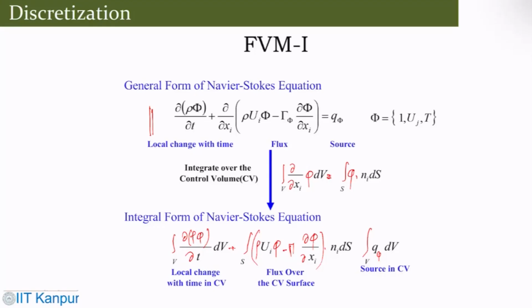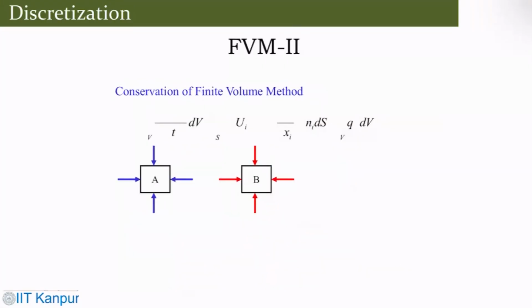So now what you can do is that this is how you get this system, and then finally that equation: del rho phi by del t dV plus rho ui phi minus gamma del phi by del xi dot n equals q phi dV.